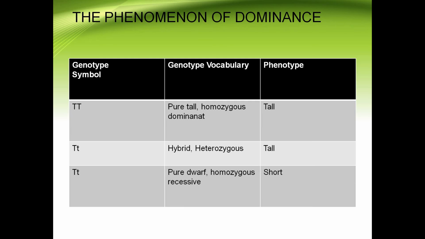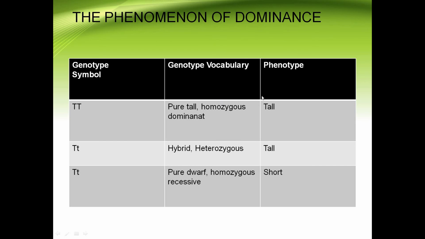Only the dominant character will appear in the F1 hybrids or in the F1 generation. This is the phenomenon of dominance as recognized by Mendel. Offsprings will have only the dominant character in the phenotype.